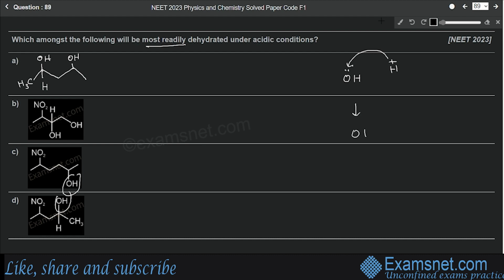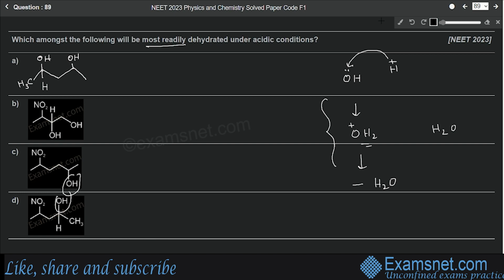Okay, OH2+ is formed because one more hydrogen is added here, and due to the plus charge there will be a formation of carbocation, right? Now this OH2 can be written as H2O, right? Two hydrogens and one oxygen. Then later on it is removed as a water molecule. Okay, so this is known as dehydration. This is the general mechanism.